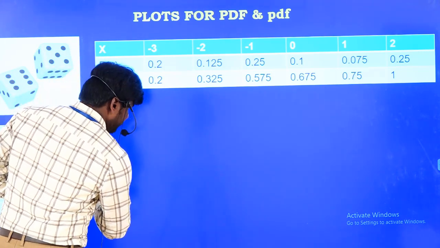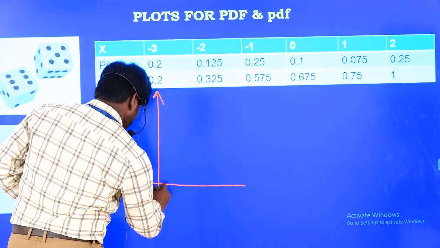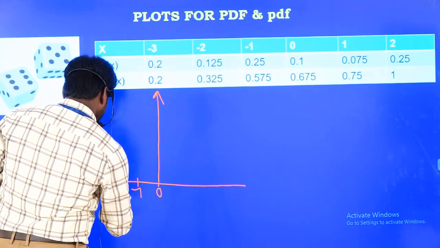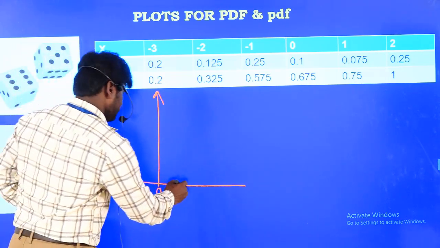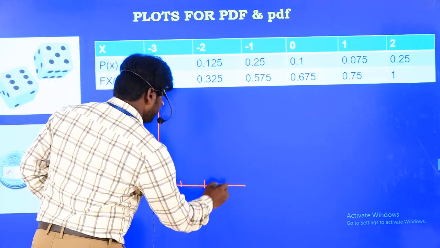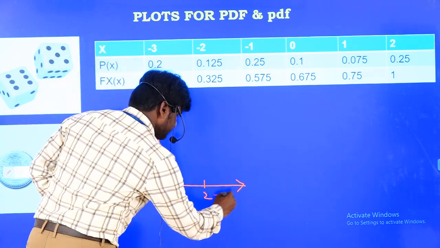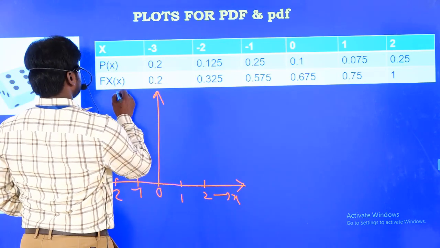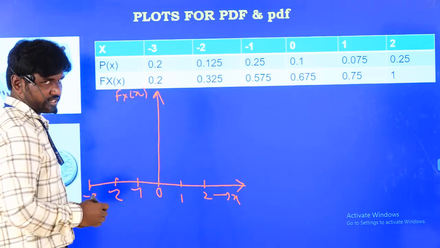So I am going to take the x-axis. Here I am starting at 0. This region is 0. This is -1, -2 and -3. Here this is 1 and 2, so up to 2 only. Now this is my x-axis having the real values. This is the distribution function, capital Fx of x.